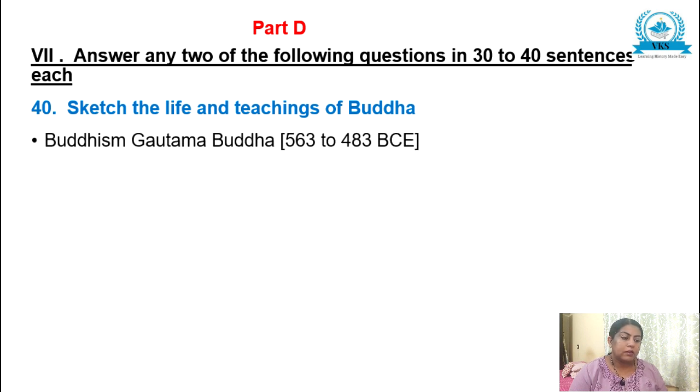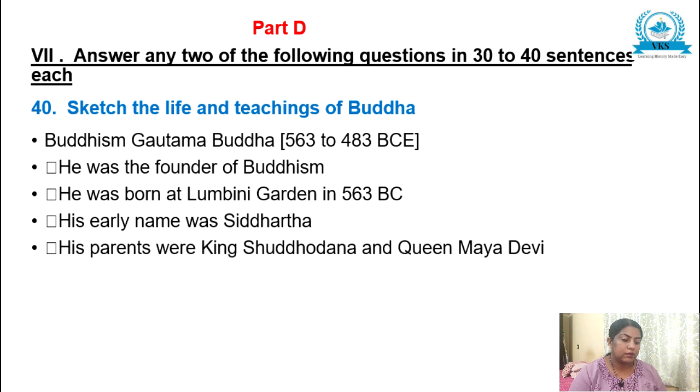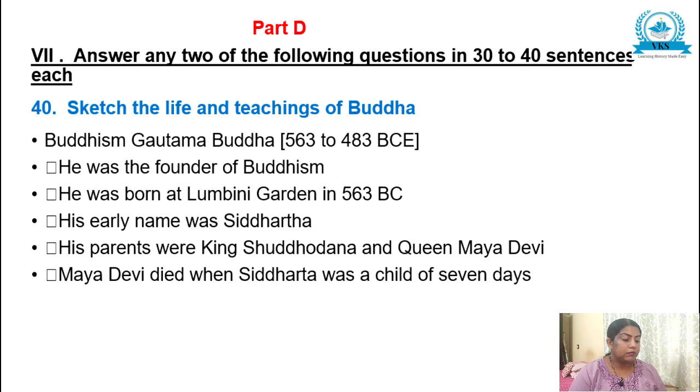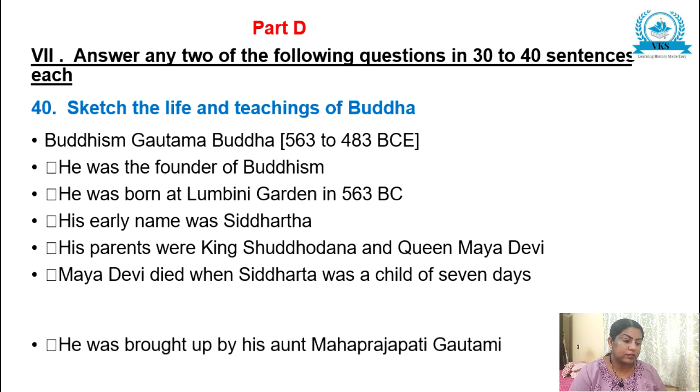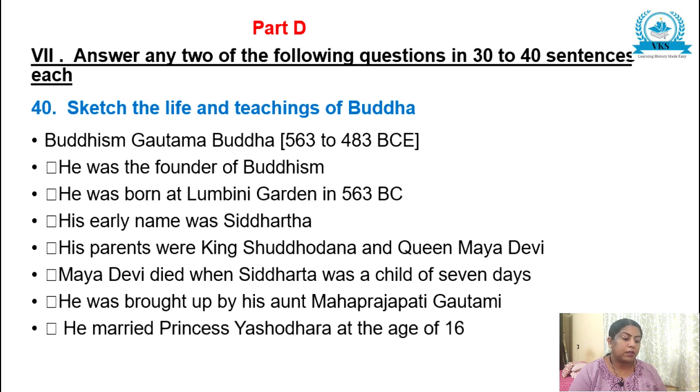Regarding this, first you will have to write about the life of Buddha. The question is in 2 parts: life and teachings. In the first part, we will see about the life of Gautama Buddha. He was the founder of Buddhism and he was born at Lumbini Garden in 563 BC. His early name was Siddhartha. His parents were King Shuddhodana and Queen Maya Devi. Maya Devi died when Siddhartha was a child of 7 days, and he was brought up by his aunt Mahaprajapati Gautami. He married Princess Yashodhara at the age of 16.